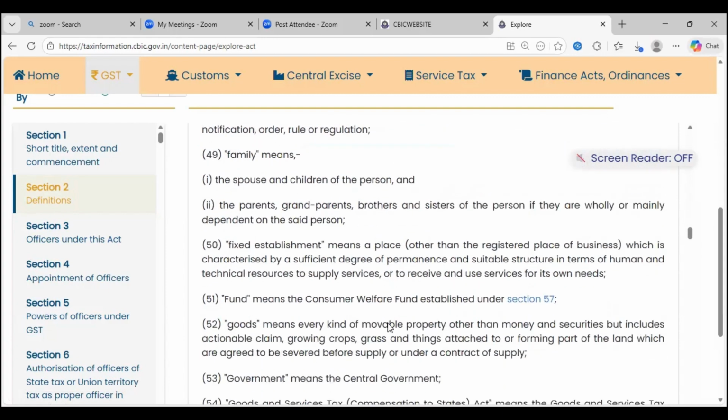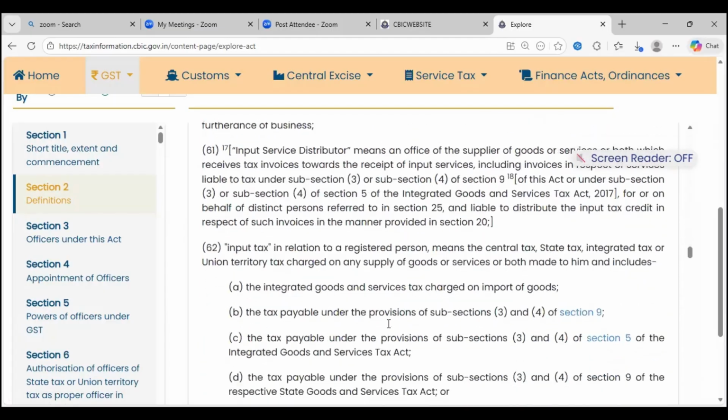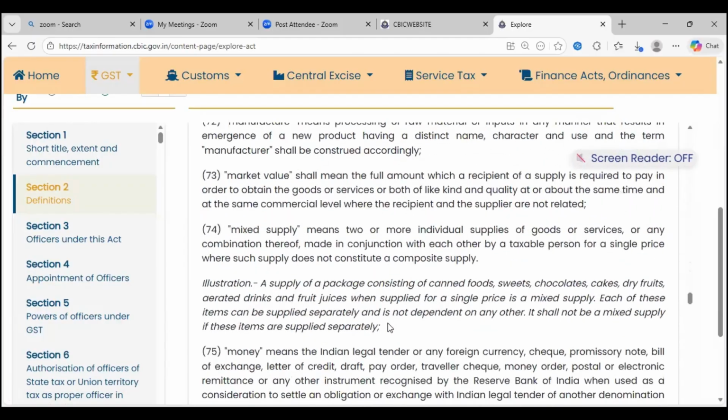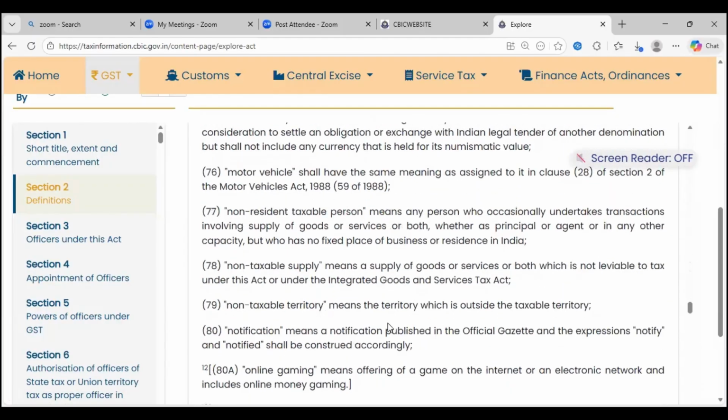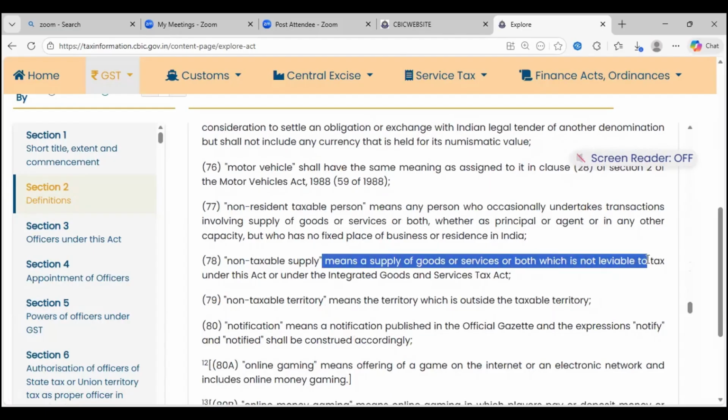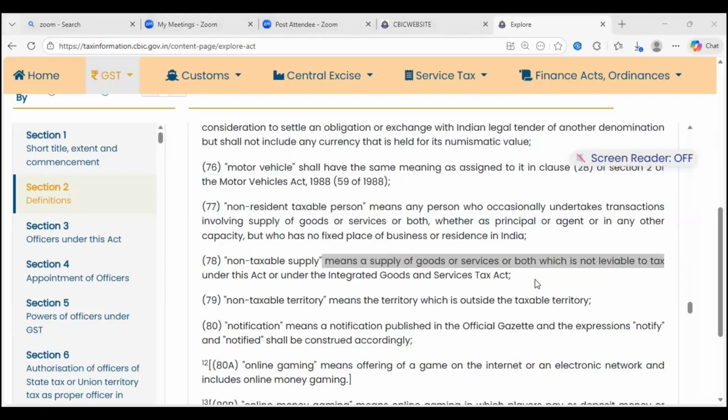Somewhere they would have defined that also. Section 2(78): non-taxable supply means supply of goods or services or both which is not leviable, not subject to levy. What is not subject to levy? Sale of petrol, diesel, and alcoholic liquor for human consumption is not leviable under GST. These, 2(47) and 2(78), are called exempt supply.